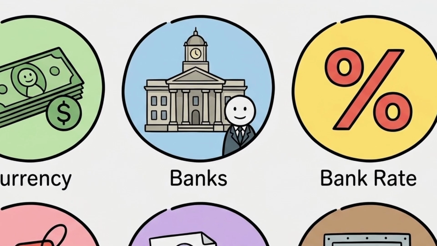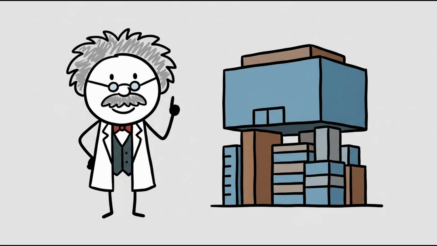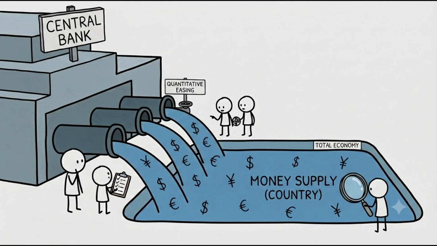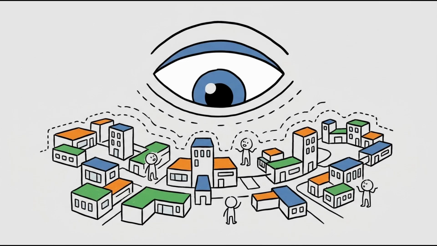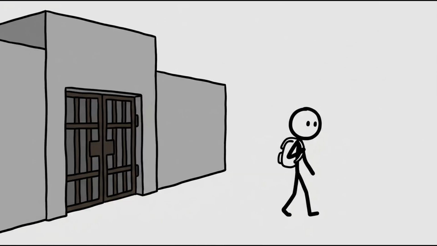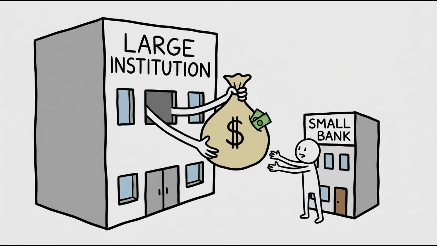Central and regular banks. Think of the banking system as a two-tier structure. A central bank is the government institution that manages a country's money supply and oversees the entire financial system. It does not deal with individual citizens. Instead, it acts as the bank for regular commercial banks. Regular banks are private businesses that interact directly with you.